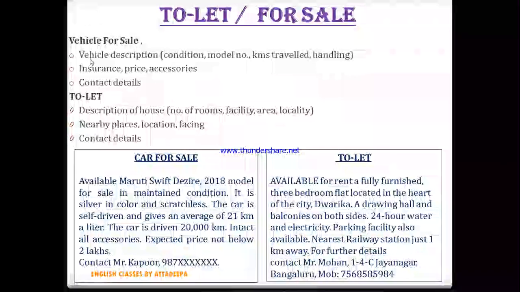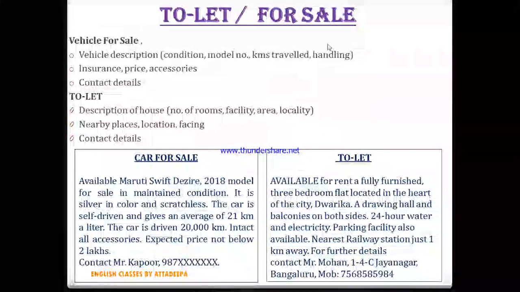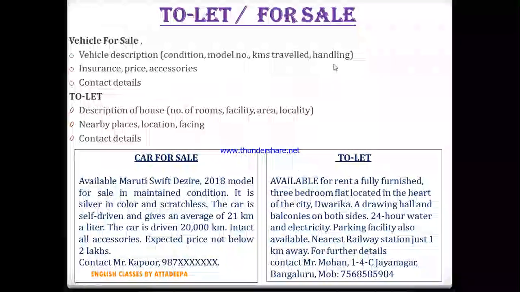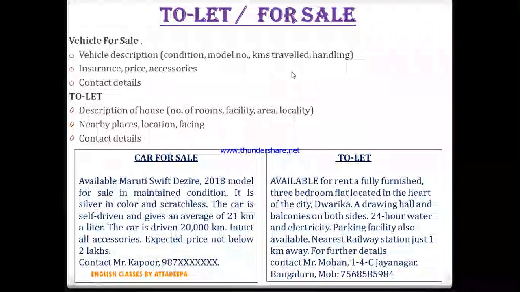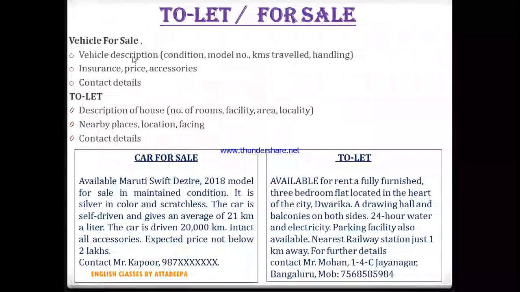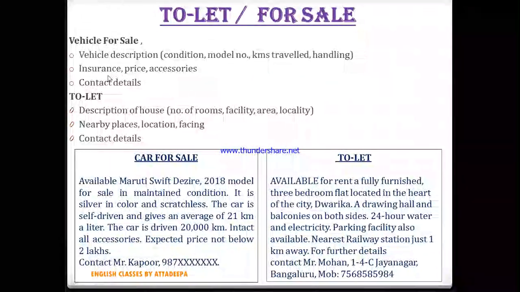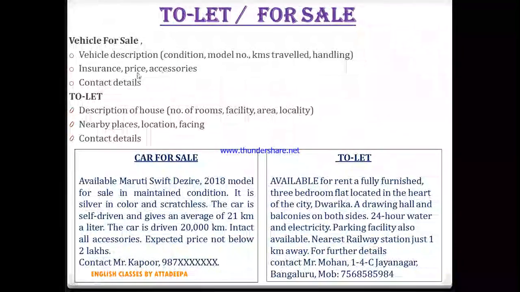So first of all, what do you have to do? You have to address here the vehicle description. And what would you write in the vehicle description? Condition of the vehicle, then model number, in which year you had purchased that, then how many kilometers it has traveled, then manhandling, how the car has been handled, whether it is single handed or double handed, multi handed. And then insurance, like the paperwork, how is the paperwork, is it good or is it in accord with the rules? Then price, what price you have decided for your vehicle.